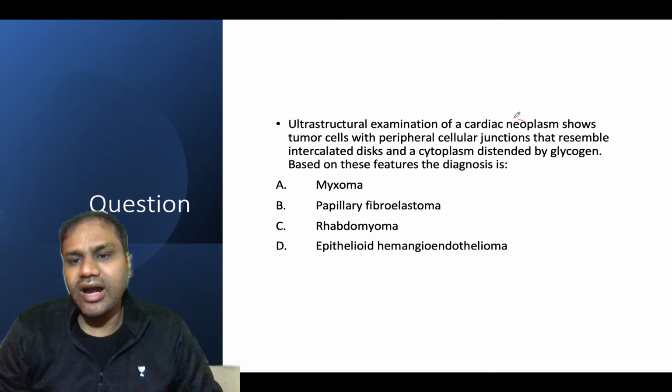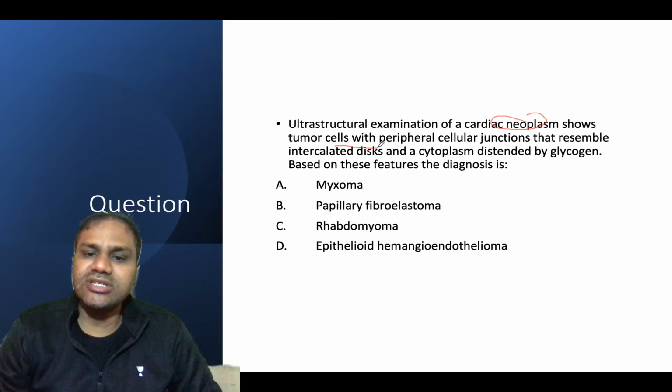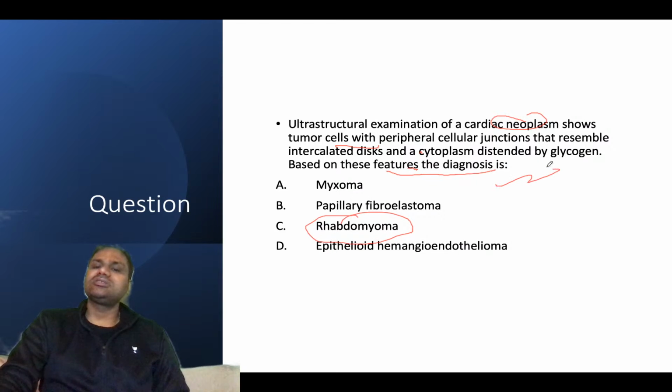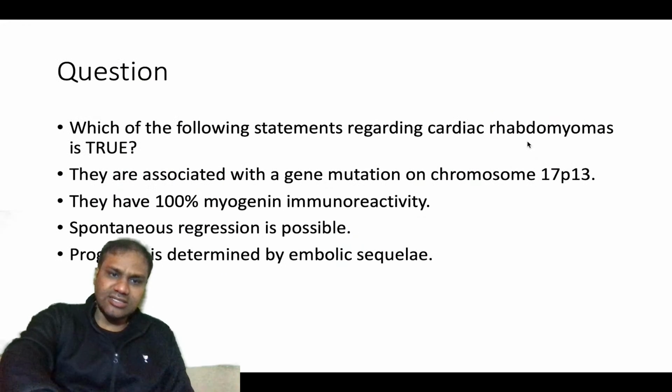Ultrastructural examination of cardiac neoplasm shows tumor cells with peripheral cellular junctions that resemble intercalated discs and cytoplasmic distension by glycogen. So this is basically the classical feature of rhabdomyoma. This is the classical feature of spider cells, okay.